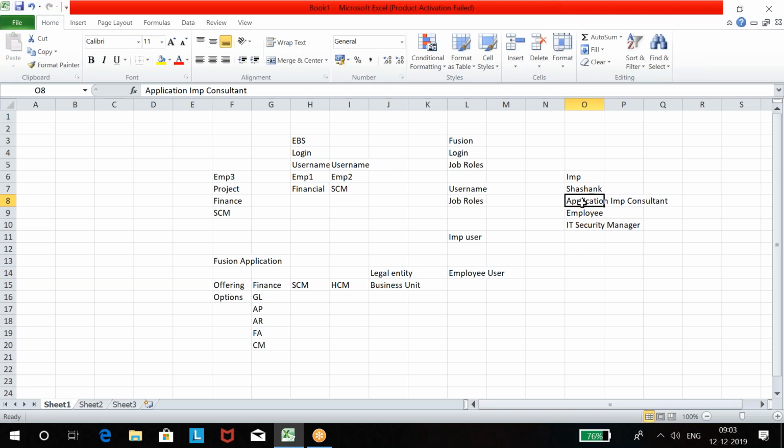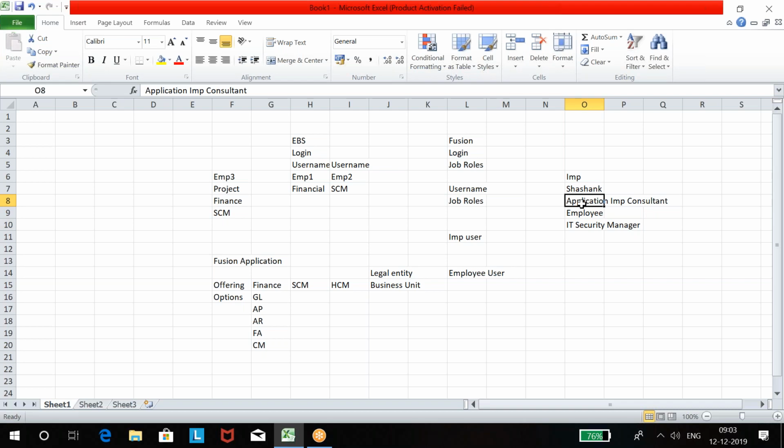See, the job role called application implementation consultant. Without this job role, you cannot implement software. This gives you access to the setups. The job role called IT security manager gives you access to the administration. With administration, we can get a new user, or we can modify a user, we can create roles if you want new job roles. So you need administration access also. Because of IT security manager, you get administration access.